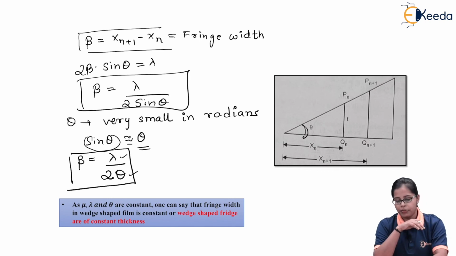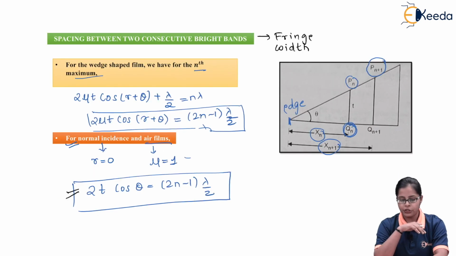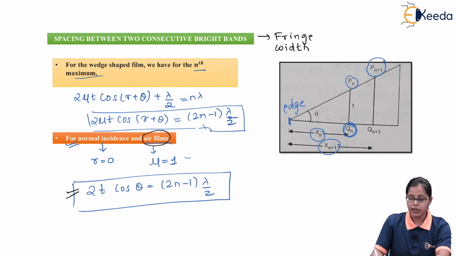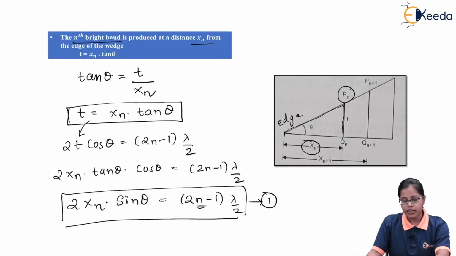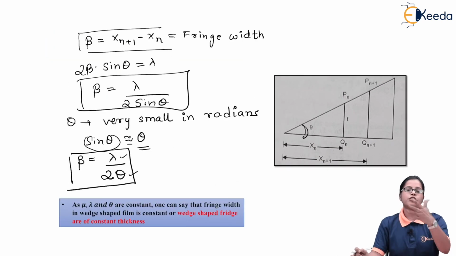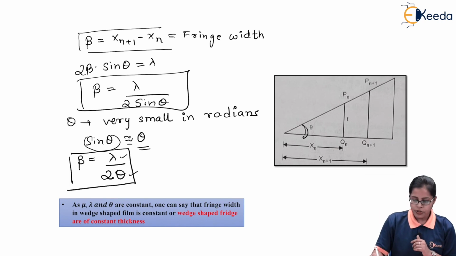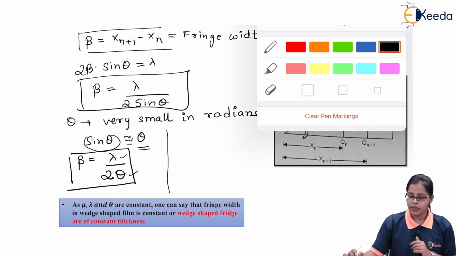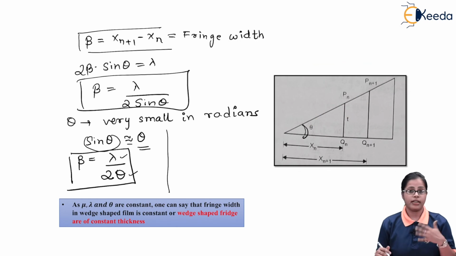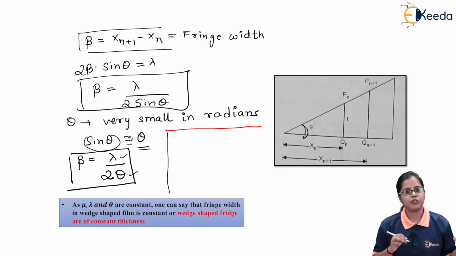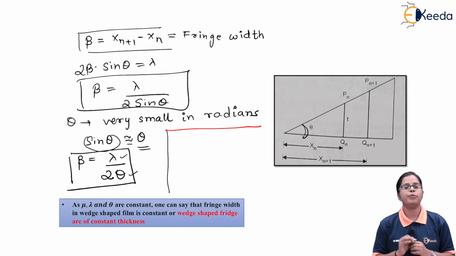Secondly, if you remember, when we were doing this calculation, we said we have considered an air film. That is why we have taken the term mu as 1. What if I tell you that instead of an air film, I have considered any other medium? We have done all this calculation for the air film, where mu is taken to be 1.